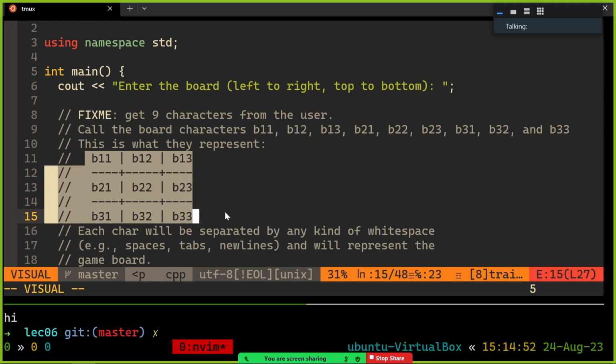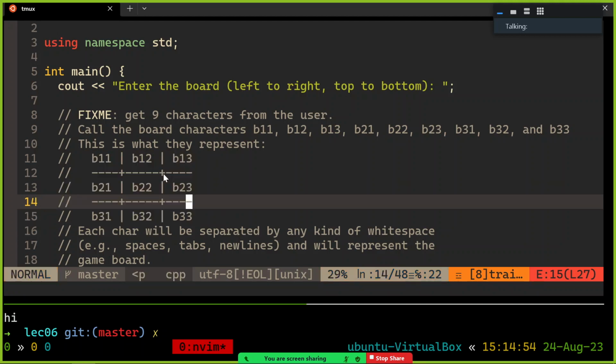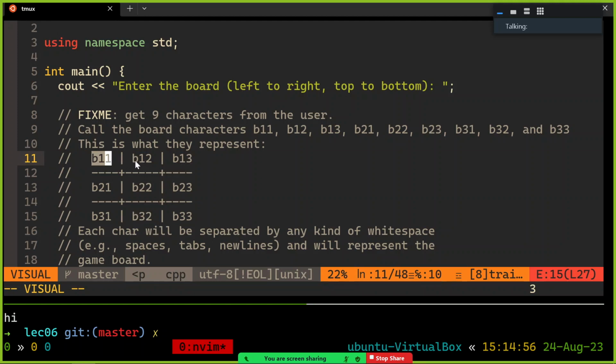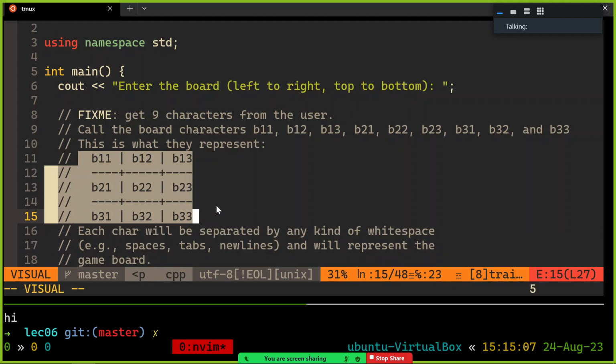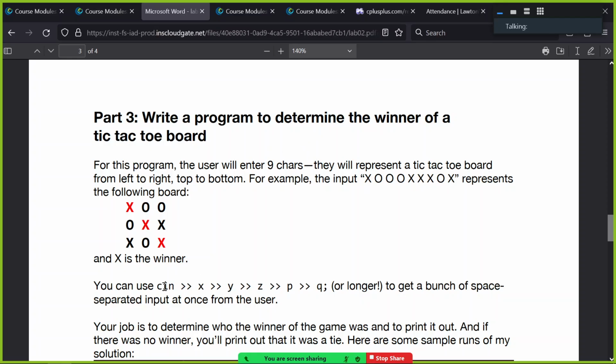This is how they correspond on the tic-tac-toe board. All right? So get these characters in order. So read into B11, B12, then B13, then B21. It's like row 2, column 1, row 2, column 2, row 3, column 3. So that's all that. So read into those variables, use those names, because I've already given you some code that uses them. All right? So you can use this style of cin statement to get them all.